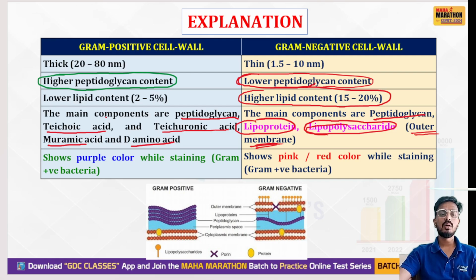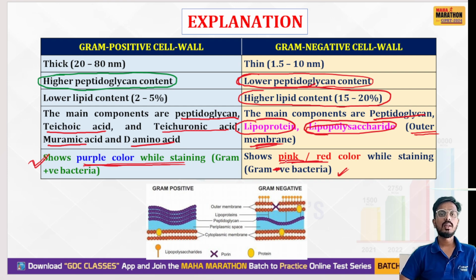Next is the explanation: gram-positive bacteria show purple color while staining. Remember, P for positive, P for purple. So gram-positive bacteria show purple color, whereas gram-negative bacteria show pink or red color while staining. This you have to remember. Okay, so this is negative, not positive. This is negative. Okay, so what did we learn?